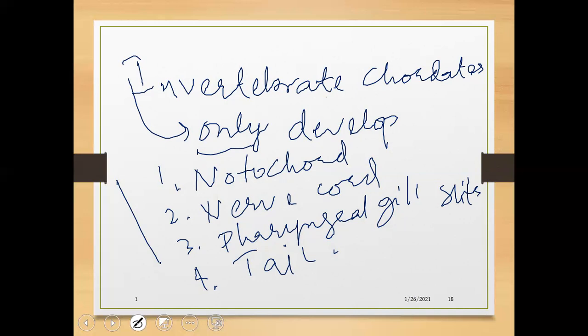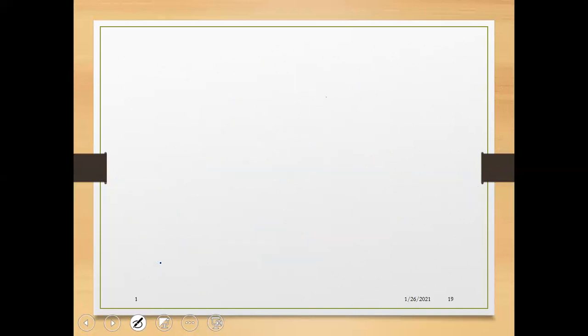But the chordates that belong to the vertebrata group are known as vertebrate chordates.